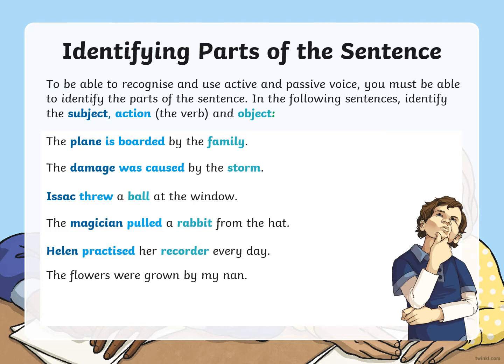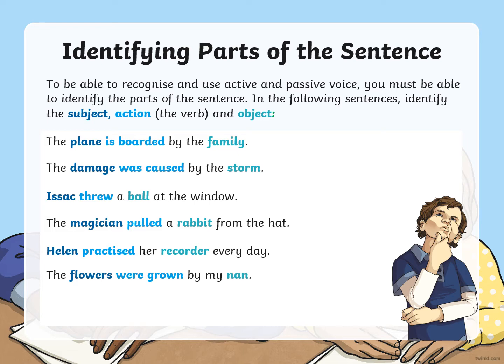Helen is your subject. Practiced is your verb. Notice it's with an S, yeah? The verb of practice is with an S. The noun of practice is with a C, okay? Like a GP practice. Recorder is object.